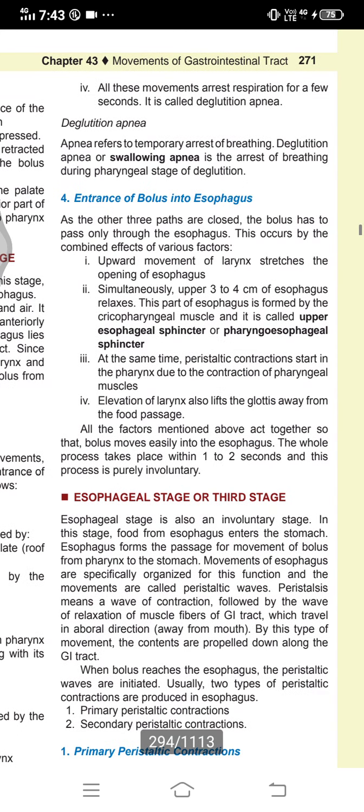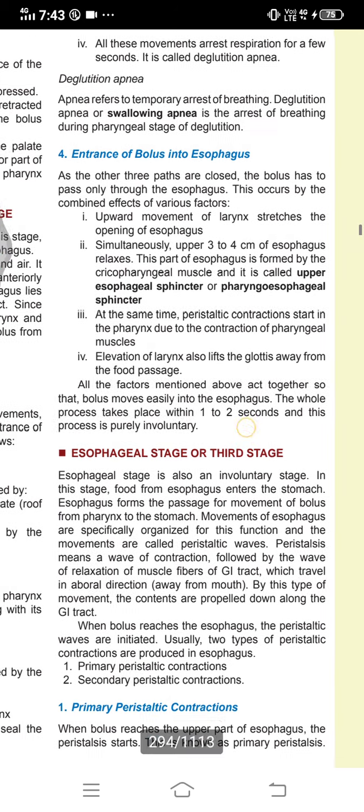Apnea refers to the temporary arrest of breathing. During deglutition, this is happening, and it is also called swallowing apnea. This is the arrest of breathing during the pharyngeal stage of deglutition. So just remember, this is during the pharyngeal stage.